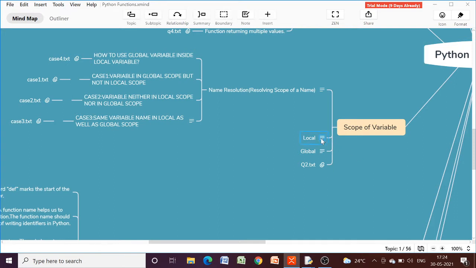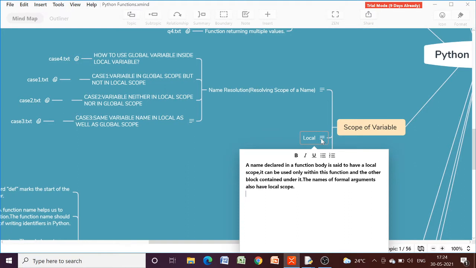If any variable is declared within a function body or within a block, then it can be used only within that function or that block. That is known as local scope. And one thing I want to add here: the names of formal arguments, which we also call parameters, also have local scope.